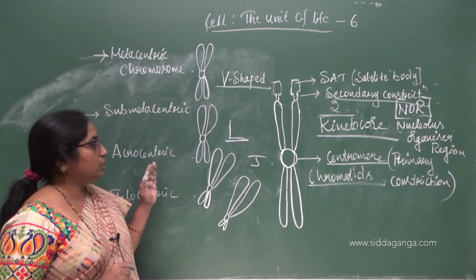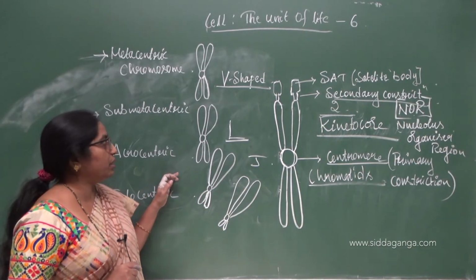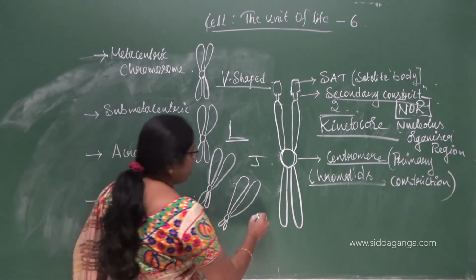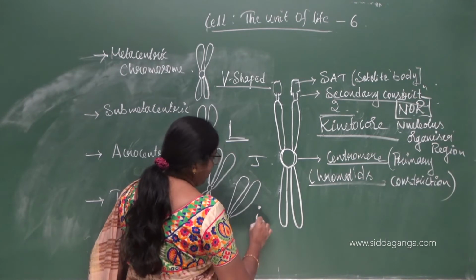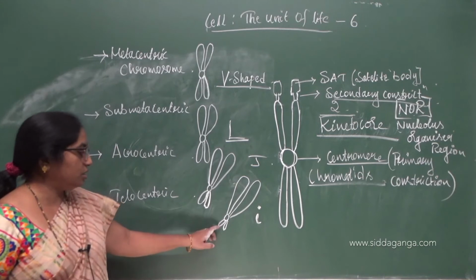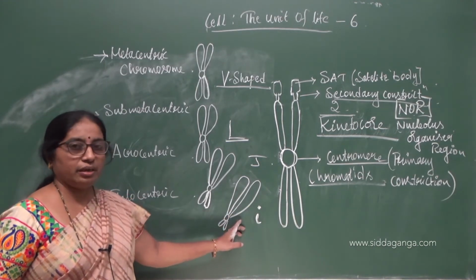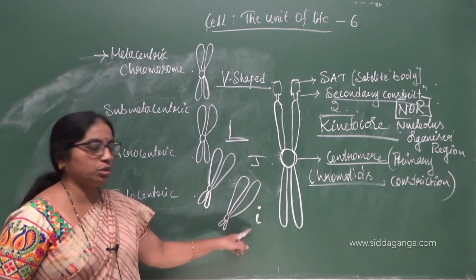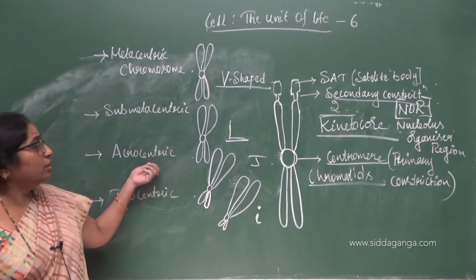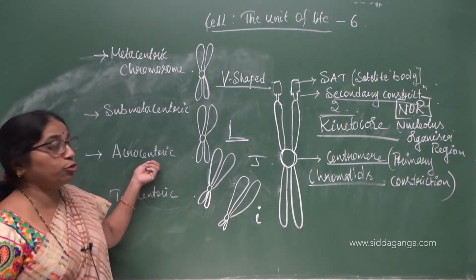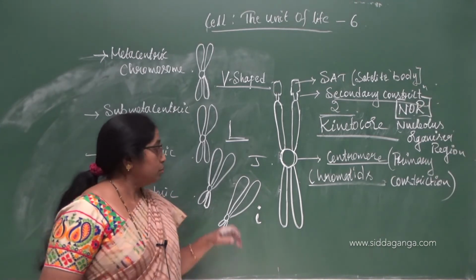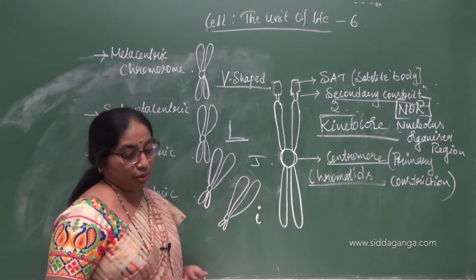So, this question may be asked in the examination. This is V-shaped, this is L-shaped, this is J-shaped, and you can call this I-shaped. See, I, because this is long and there is one dot, right? So, this is the dot portion and this you can call the I portion. If you reverse this, it will almost look like this, right? Therefore, these are the types of chromosomes based on the position of the centromere.